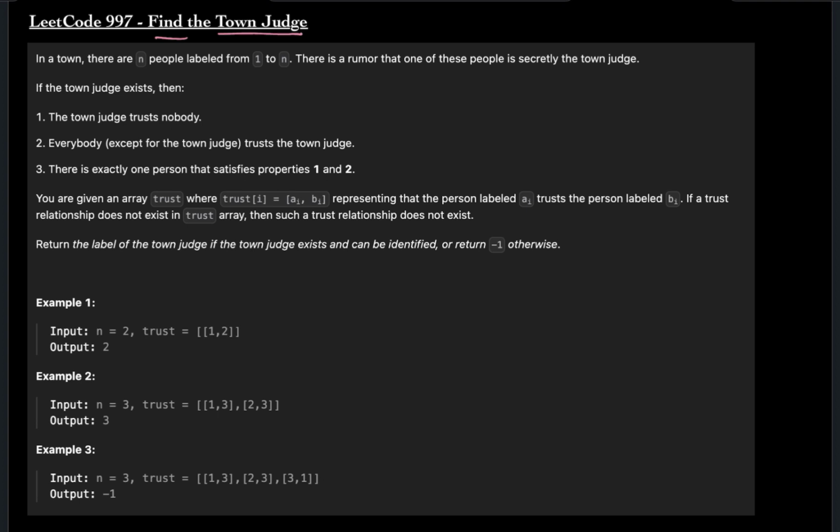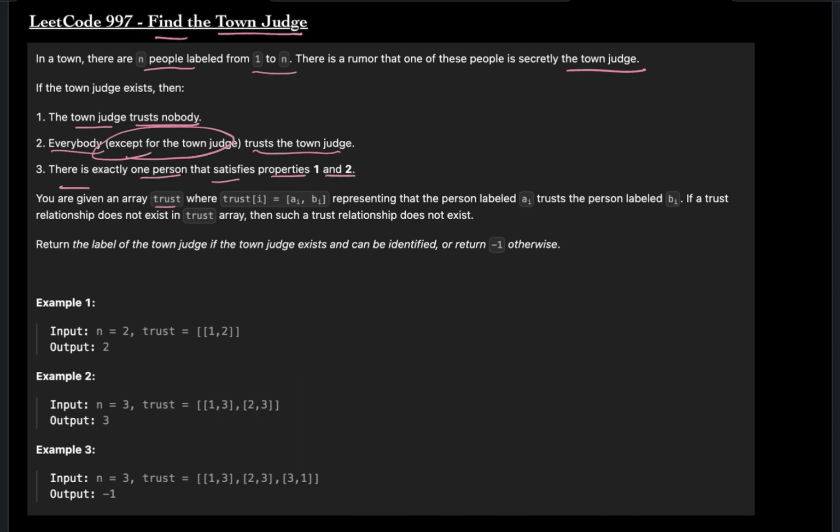Today's LeetCode question is Find the Town Judge. In a town there are n people labeled from 1 to n. There's a rumor that one of these people is secretly the town judge. If the town judge exists, then the town judge trusts nobody. Everybody trusts the town judge except for the town judge. There is exactly one person that satisfies properties 1 and 2.